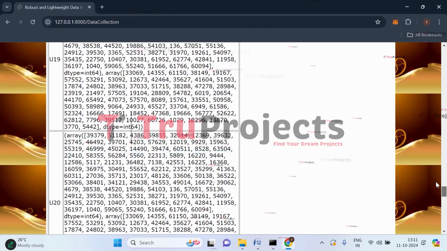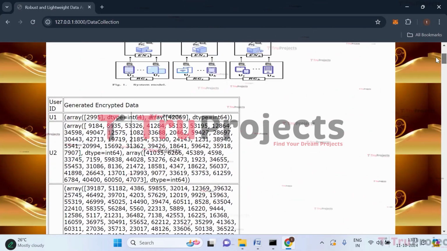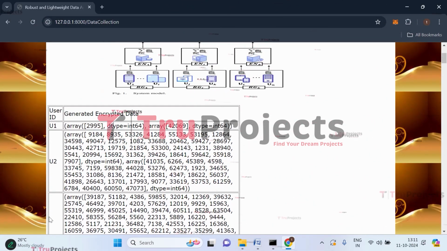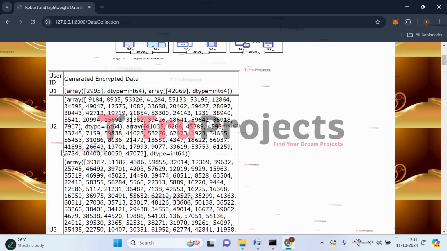Because the keys of all the users will not be erased, they will not be duplicated. And here we will have all the users. Initially we had 20 users, right? And now we have generated 5 users. So all the 20 users and now 5 users will be aggregated. And here for all those users, data will be generated and keys will be recovered.